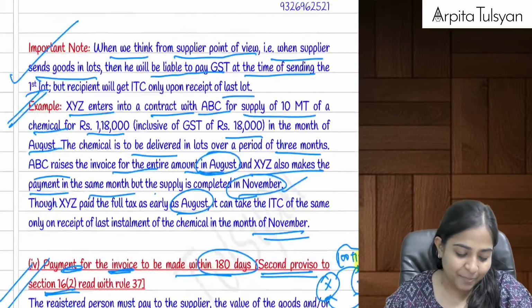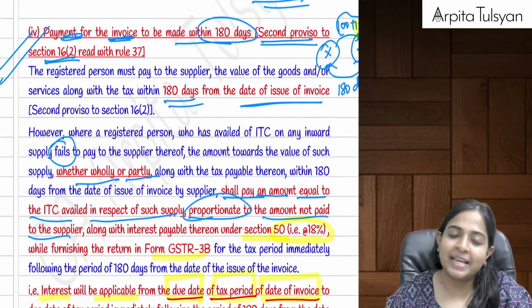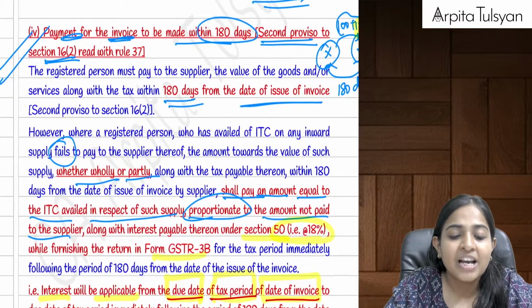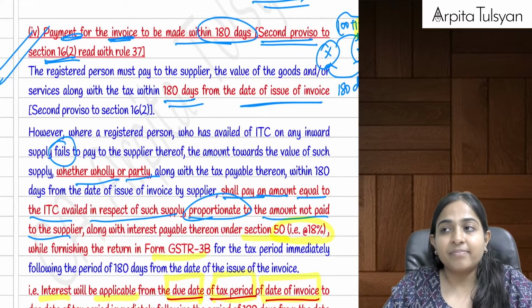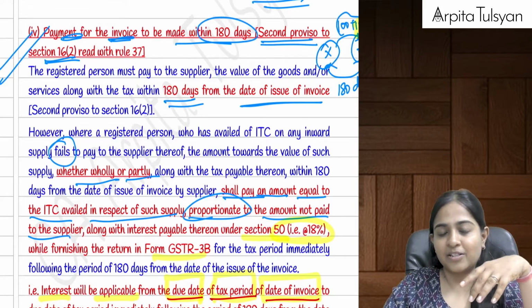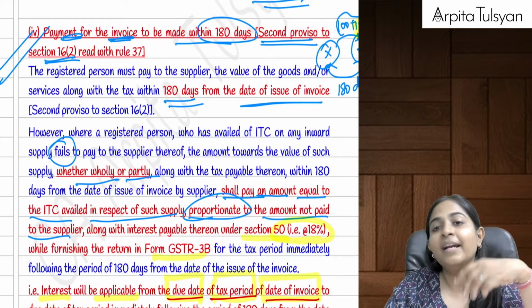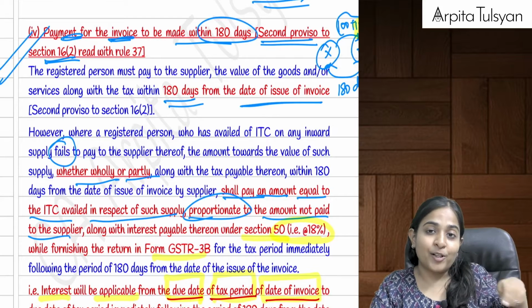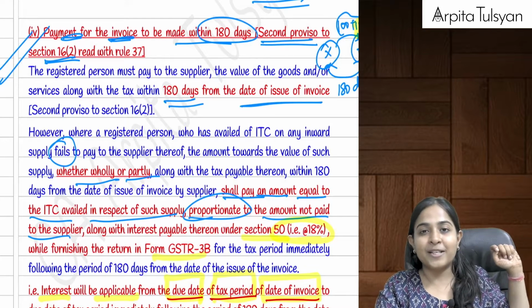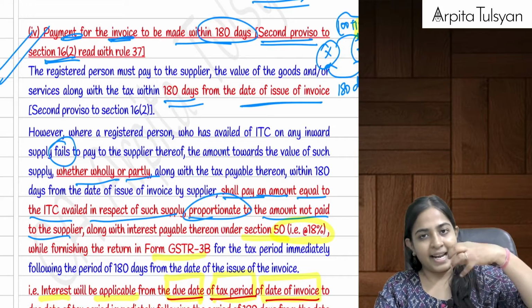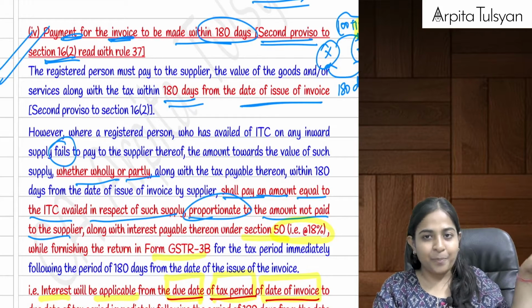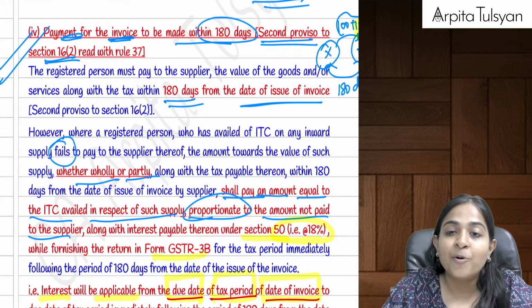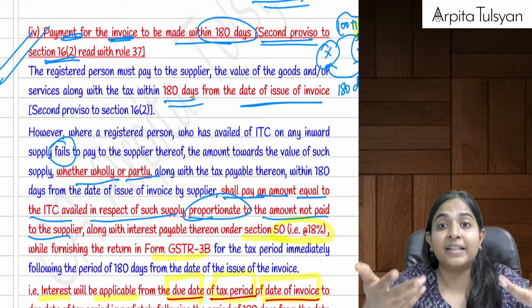Then next proviso to the same section number 16 subsection 2. Let's say the supplier has sold the goods to me, that is the recipient. Okay, I will take the ITC. But can I say I am also required to make the payment to the supplier? He sold me the goods. Can I say it is purchases for me? So I have to pay the consideration to the supplier. What if I don't pay the amount to the supplier? From where will he pay the tax to the government?